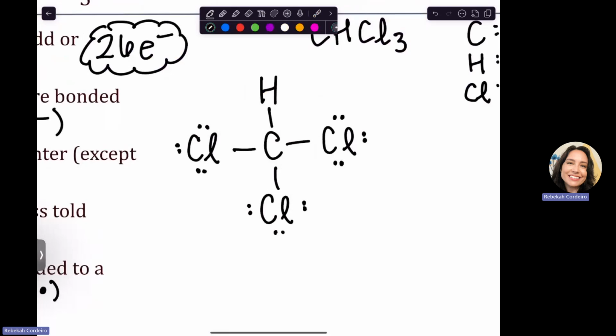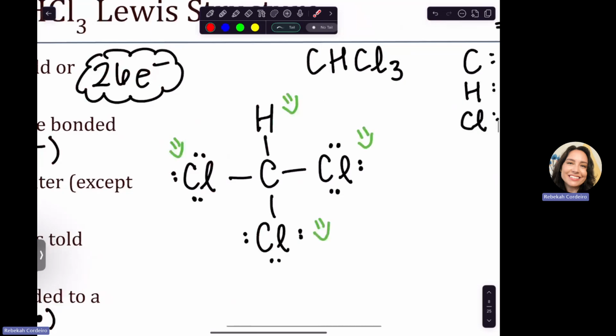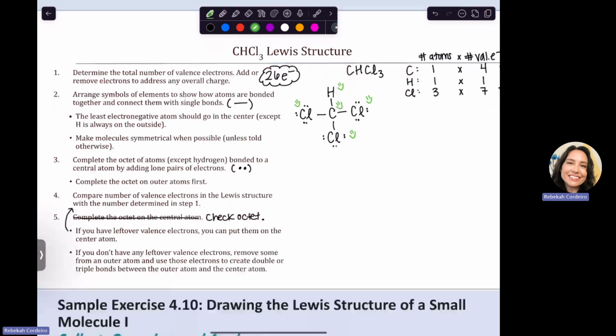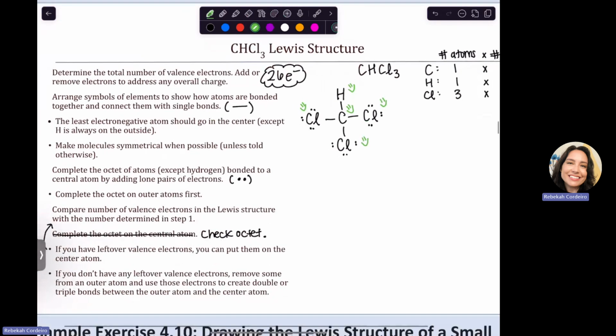So we're going to check our octet. Chlorine, this is also easy if I went ahead and filled up my outers. I know that the outer ones are happy, because I just made them happy. I just gave everybody their 8. Then let's check the carbon. 1, 2, 3, 4 lines. Each line represents 2, so when we count a line, we can count by 2s. 2, 4, 6, 8. So carbon is actually all good. If everybody's happy and you've given out all your electrons, we're done.